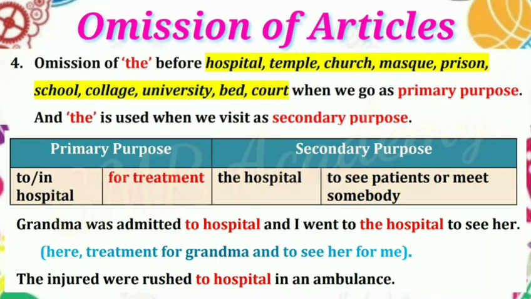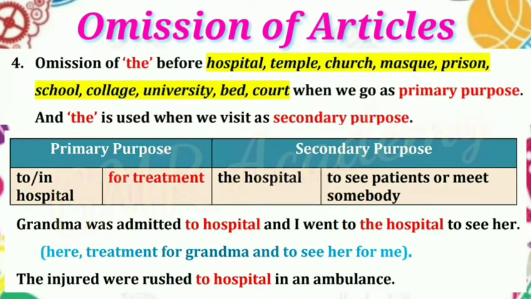Example: grandma was admitted to hospital and I went to the hospital to see her. Here, grandma was admitted. Why? Because she wants to get treatment. So, primary purpose, no article is used. I went to the hospital to see her. For me, a secondary purpose. So, the article "the" is used before hospital.